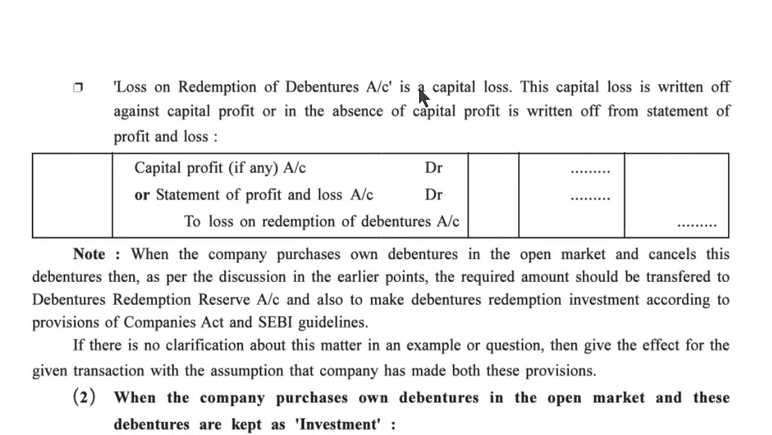Loss on redemption of debenture account is a capital loss. This capital loss is written off against capital profit, or in the absence of capital profit, is written off from the statement of profit and loss. Capital profit account, if any, debit, or statement of profit and loss account debit, to loss on redemption of debenture account.